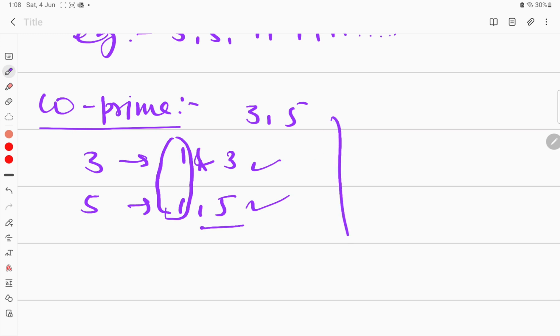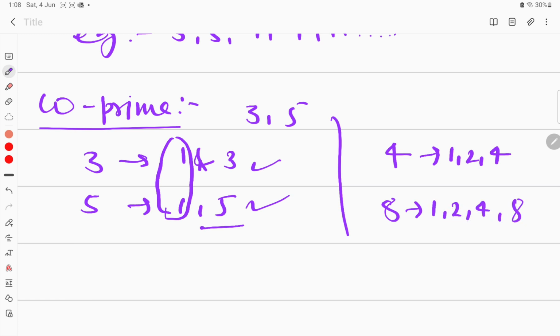But suppose I am writing 4 and 8 here. What are the possible factors of 4? We have 1, 2, 4. So there are a total of 3 factors of 4. Similarly, the factors of 8 are 1, 2, 4 and 8.